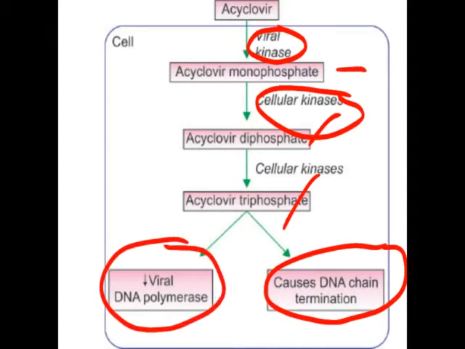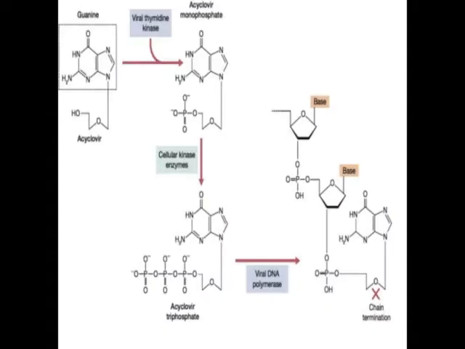Similarly, they are responsible for decreasing DNA polymerase. So in this way, acyclovir performs its function as an antiviral by causing chain termination of DNA due to the absence of the sugar moiety, and it decreases the activity of viral DNA polymerase.